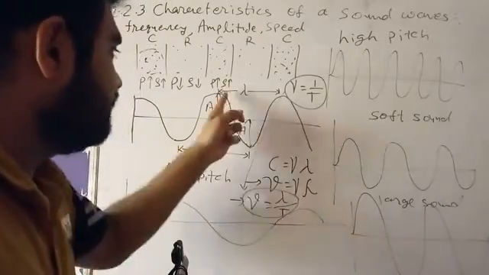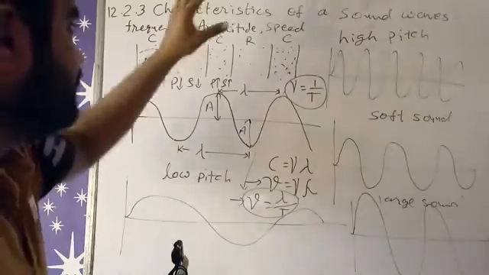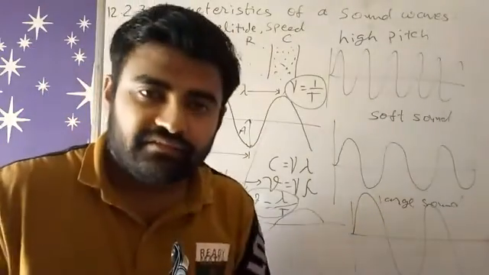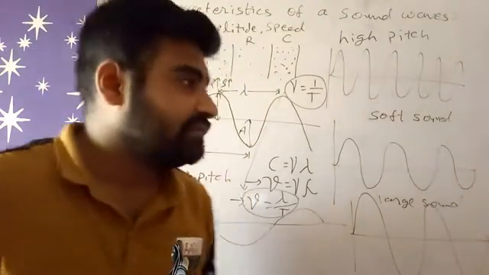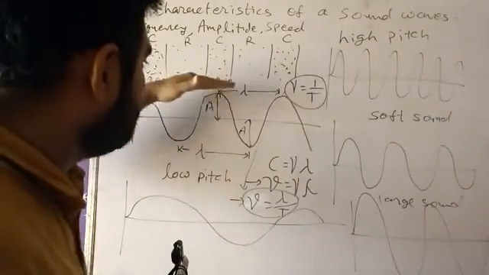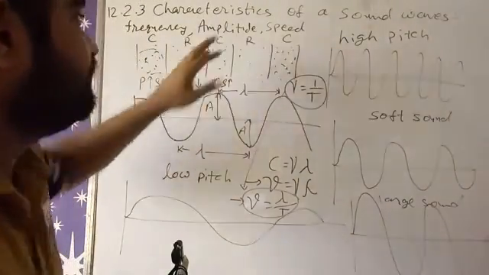Lambda is known as wavelength, that we know, right? And amplitude is the distance from its mean position. What distance? It is the maximum distance from its mean position that is called amplitude.